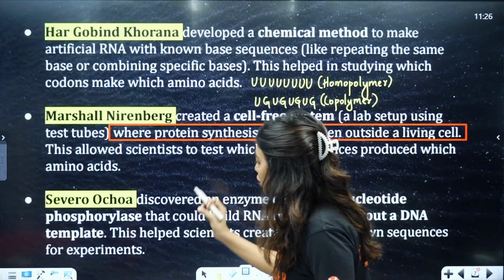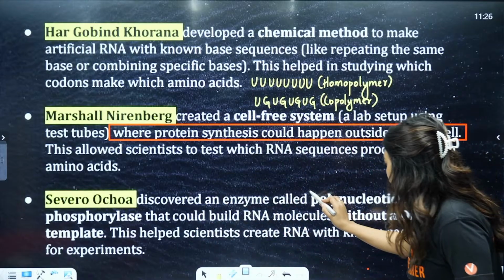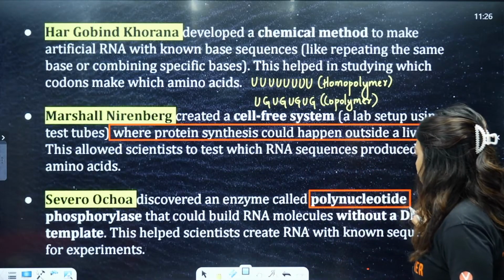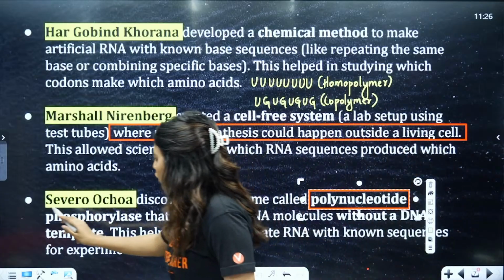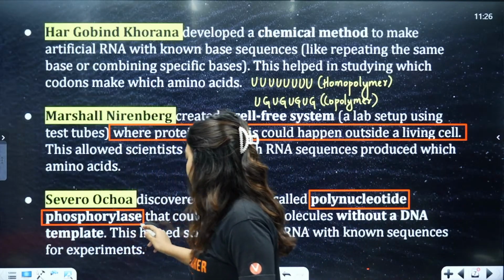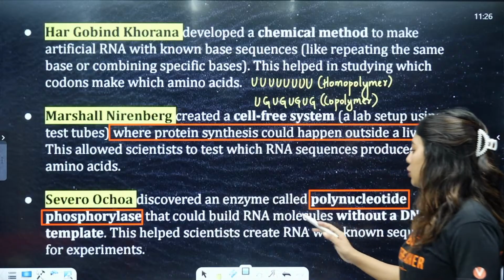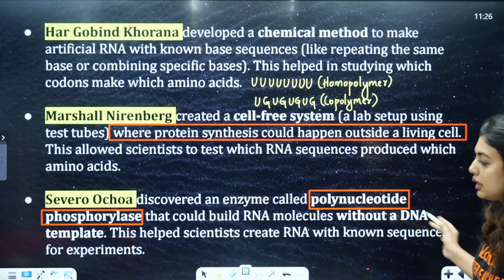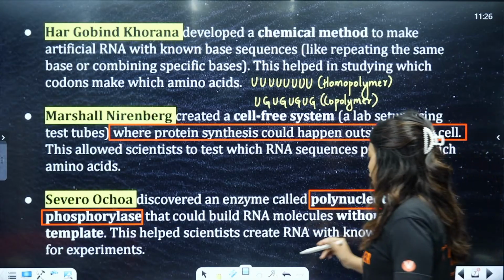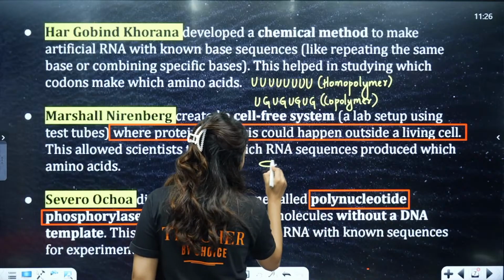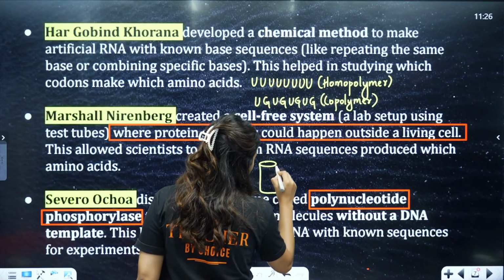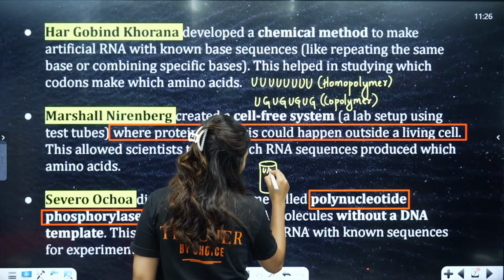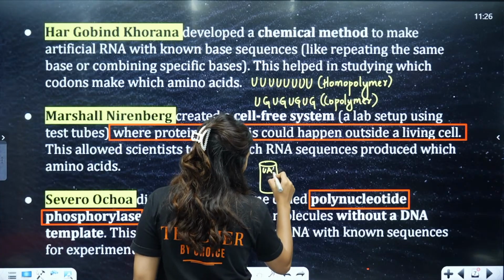Now, Severo Ochoa discovered an enzyme called polynucleotide phosphorylase. This was asked as one of the year's questions. It could bring about an RNA molecule without a DNA template. That means you take a test tube, you have all the codons, let's say U, A, G, some codons you have here.